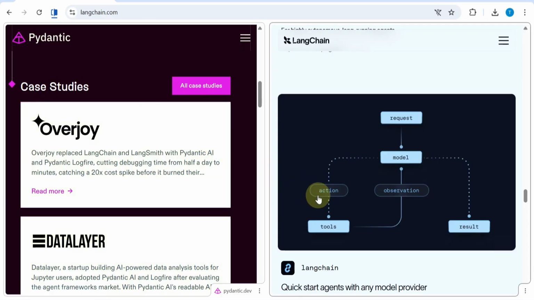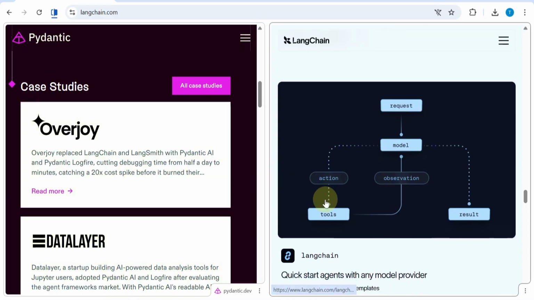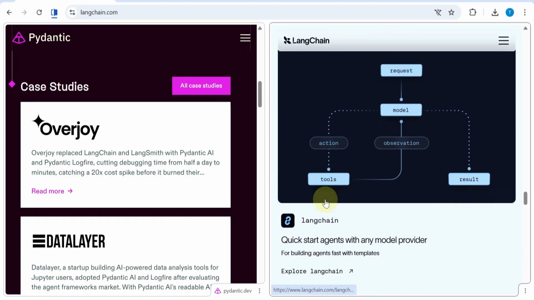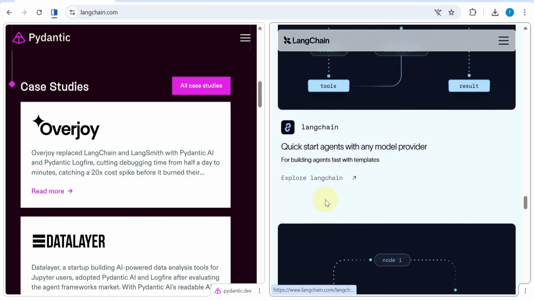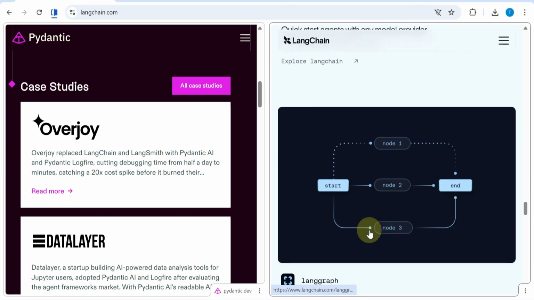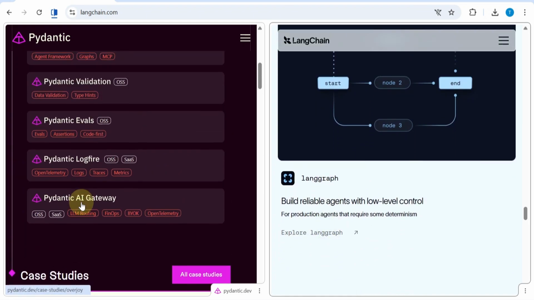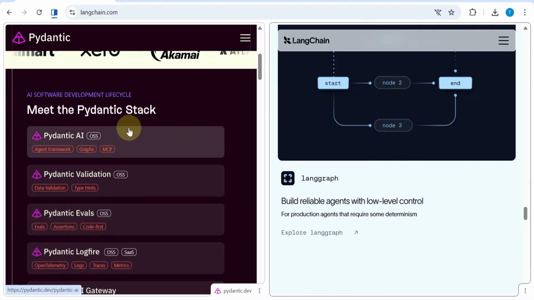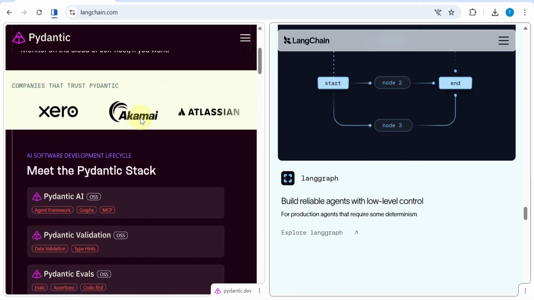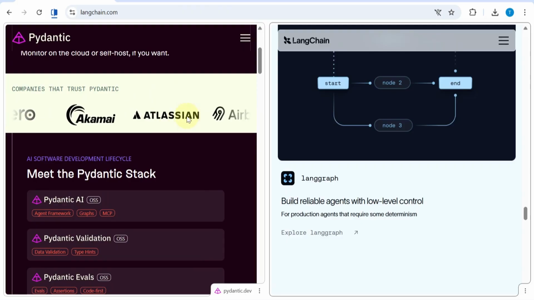Use case fit. LangChain is ideal for rapid prototyping and experimentation. If you want to test ideas quickly or build demos fast, it gives you a huge head start. Pydantic AI is better suited for production systems, where control, reliability, and maintainability really matter, especially when structured data and